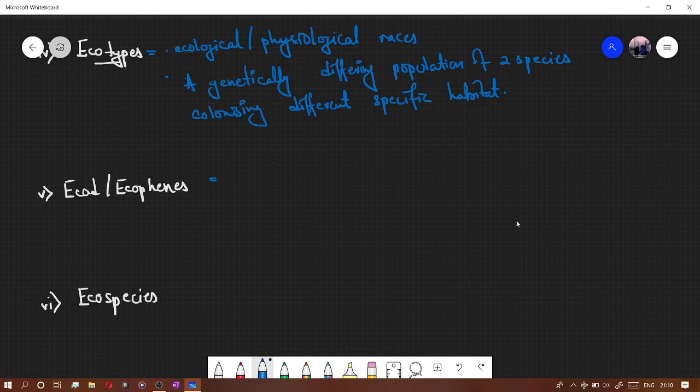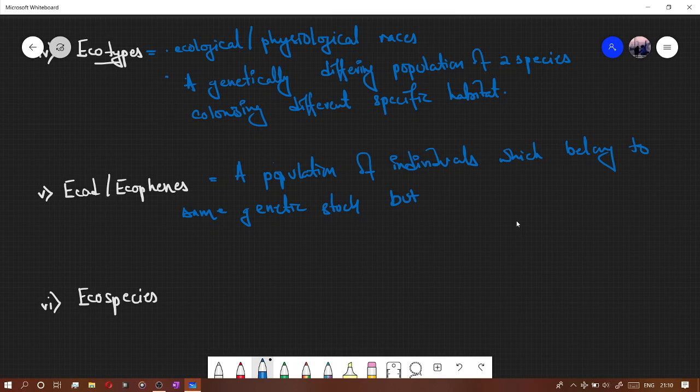So that is ecad or ecophenes: a population of individuals which belong to the same genetic stock but differ due to different environmental conditions.